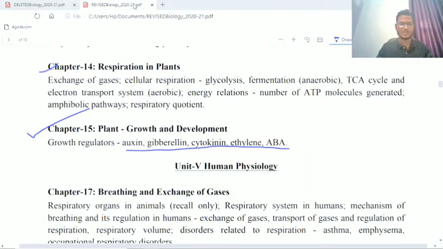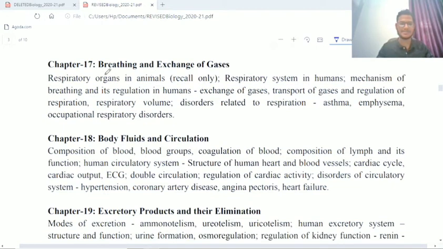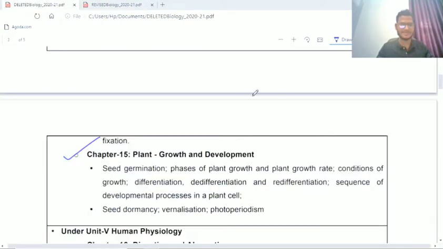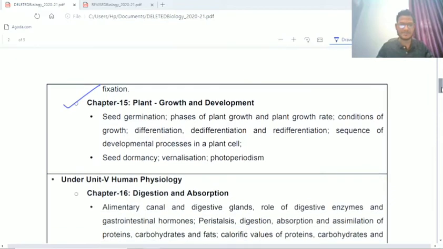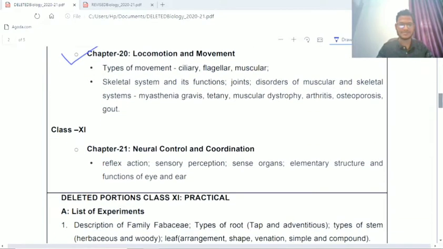Let's move on to human physiology. So in human physiology, the digestion and nutrition chapter is no more there, you can see. From human physiology, chapter 16, digestion and absorption is no more there, and locomotion and movement is mostly not there, so these are deleted.